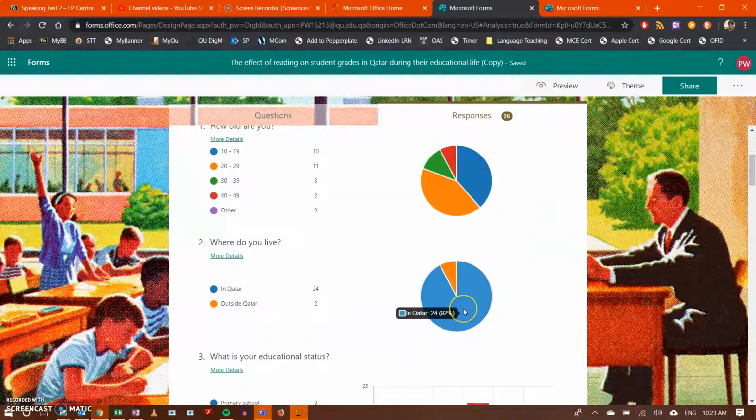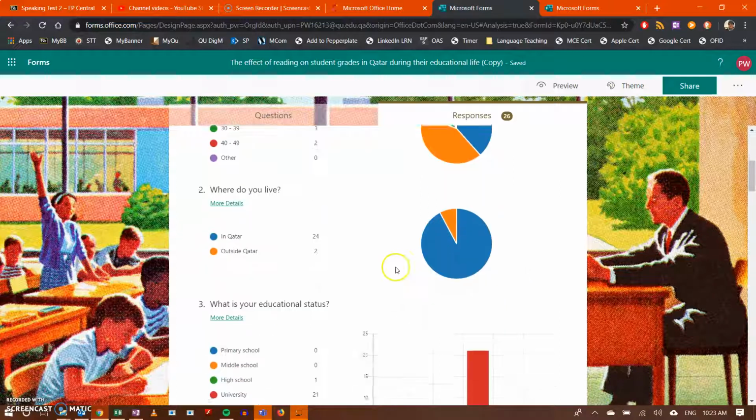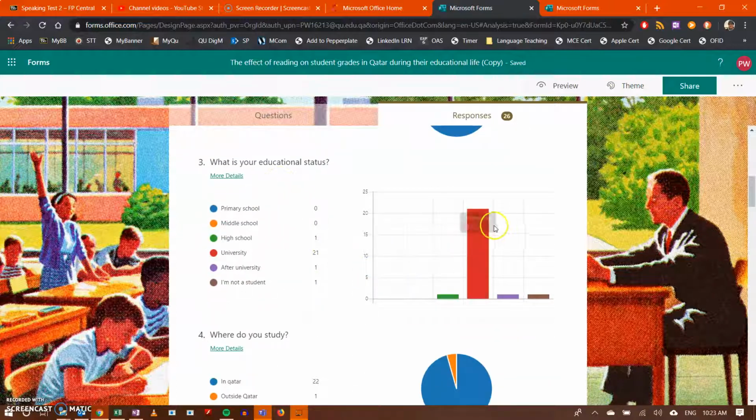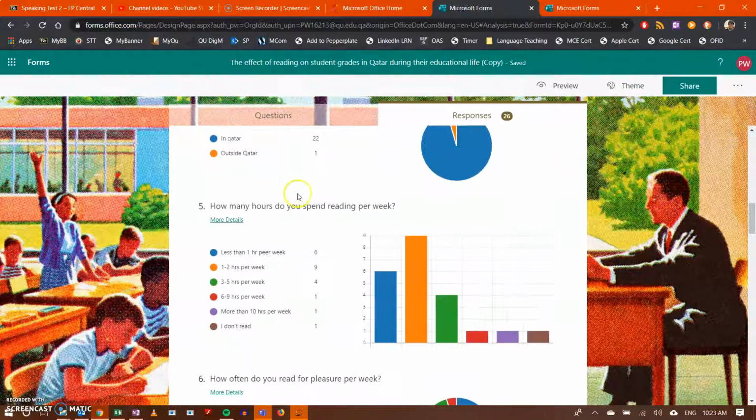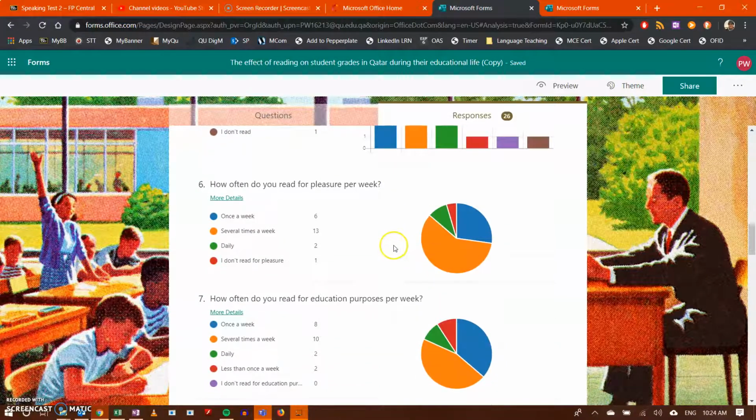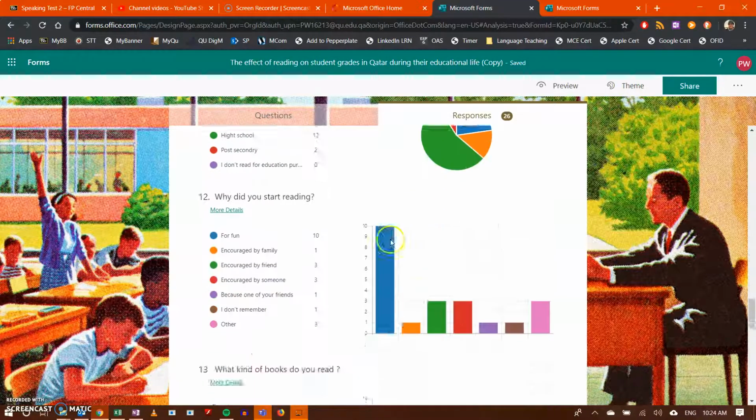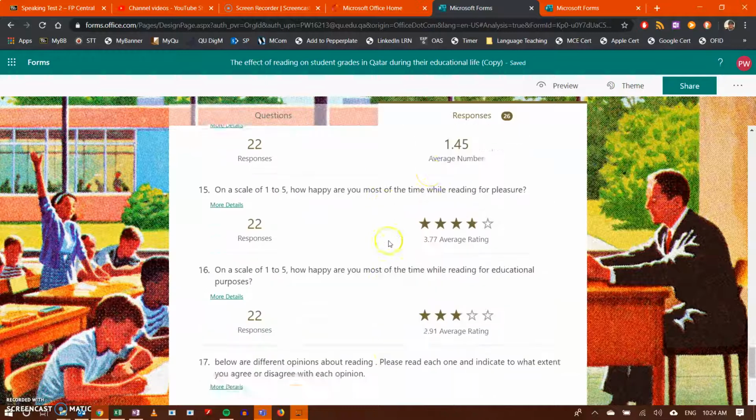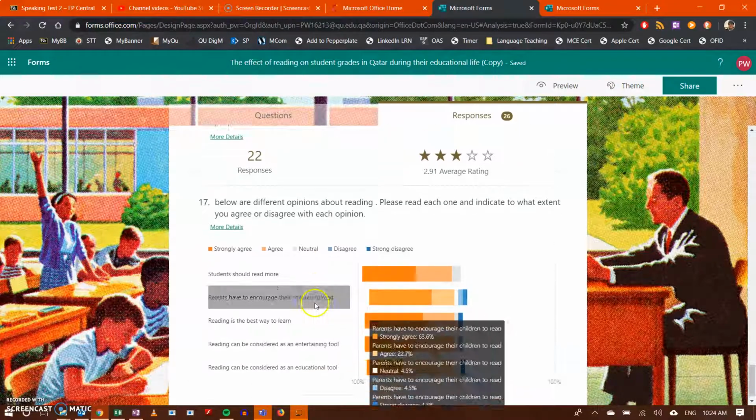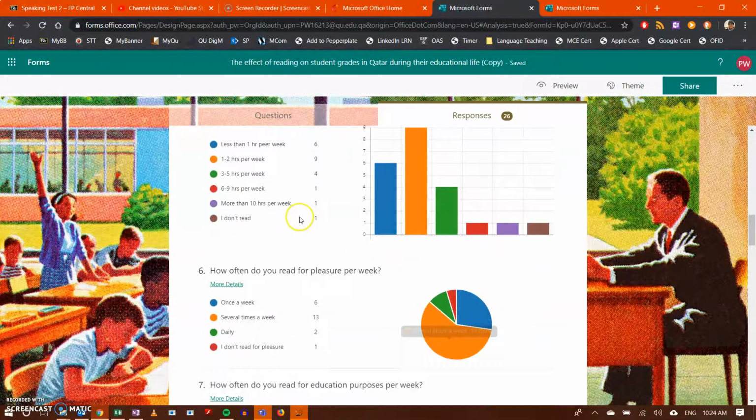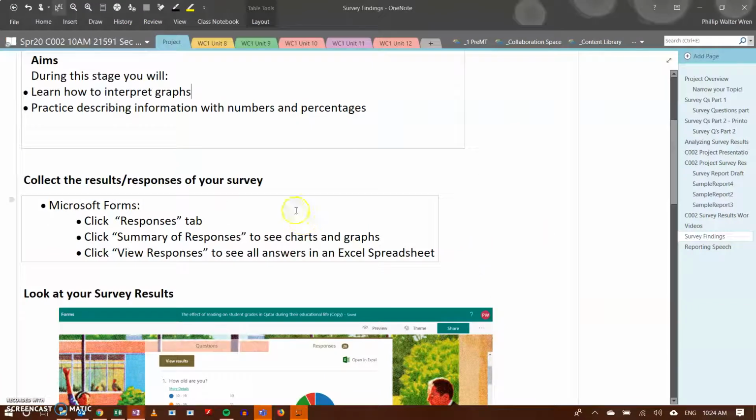Where do people live? Most of the people lived in Qatar. 2 people said they weren't from outside of Qatar. Most people were in university. 1 student was in high school. 1 person was not a student. Where did they study? How many hours? We've got all these nice charts to go through and look at all of these different questions. The rating, the Likert scale. This is what a Likert scale looks like after you've done it. So, we've got all of this information now.